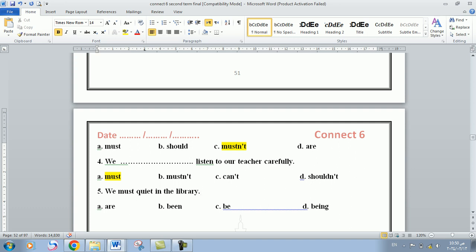Number 5 and the last question. It says, we must space quiet in the library. We must are, we must being, we must be, we must being. We agreed that the words must and mustn't need to be followed by the infinitive. So the correct answer would be letter C. We must be quiet in the library.